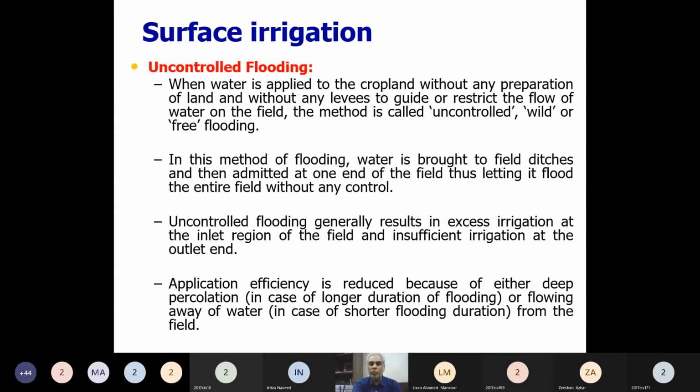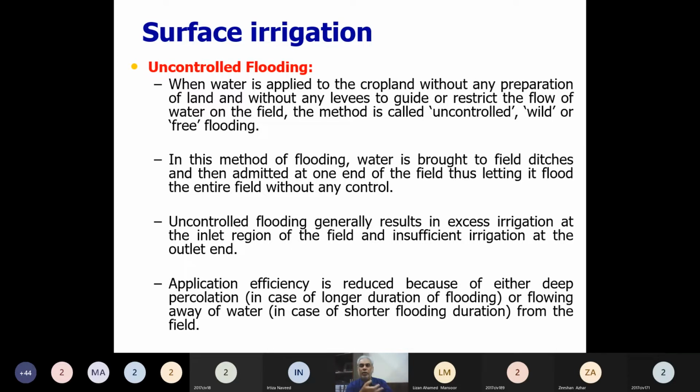So if we go within the different kinds of surface irrigation, the first one is applying the water to the field without properly containing the water within the field. If we make some arrangement to contain the water within the field, what is the way to contain water within the field? Field means a kyari, a piece of the land which is separated from the other land.